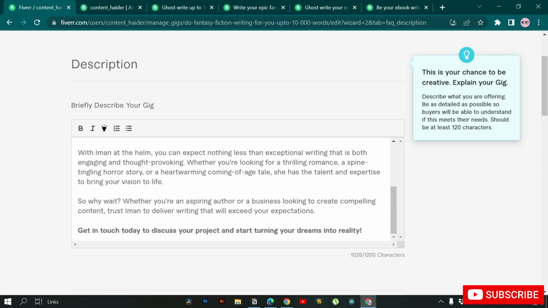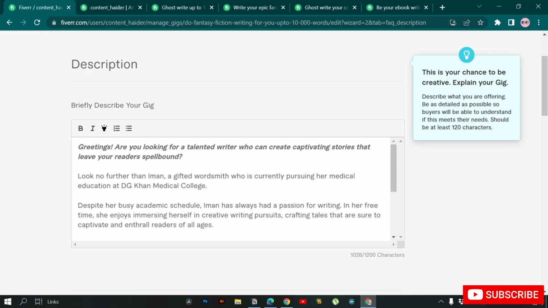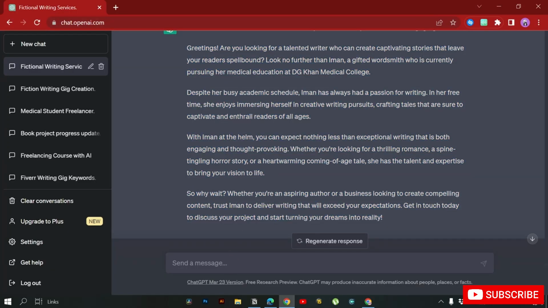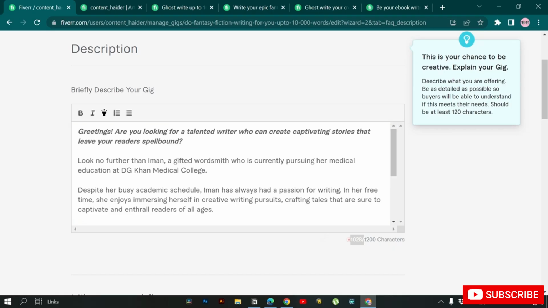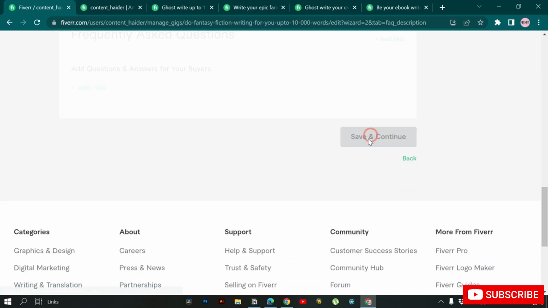I can add: with Iman, you can expect nothing less than. Okay, so far it's very good. I can also add bullet points, but for this demonstration I'm not adding any. We can ask ChatGPT to add some bullet points as well, but for now we have reached our limit, so this is good. I'll go here and click save and continue.